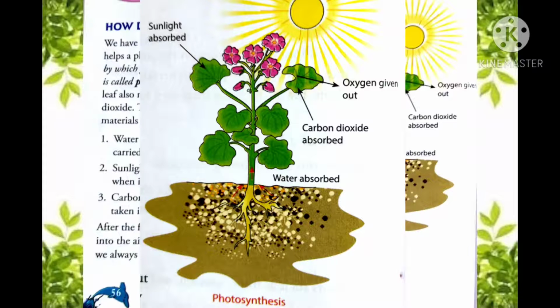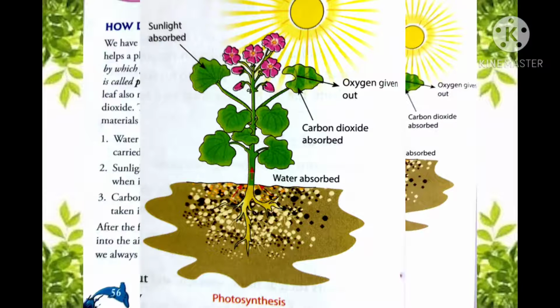First is water, second is sunlight, and third is carbon dioxide. And when these materials get accumulated in the leaf, food is prepared. This process by which food is prepared in the leaf is known as photosynthesis.